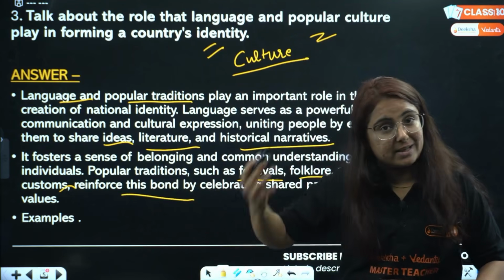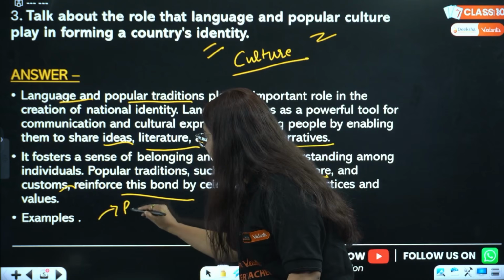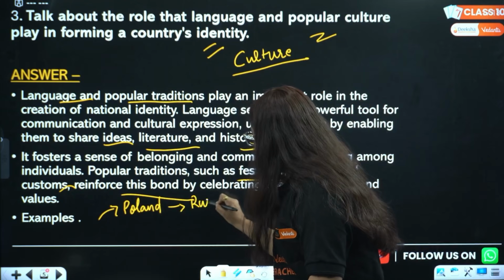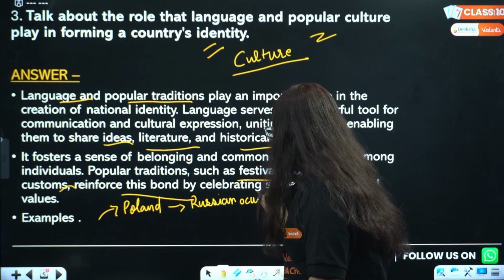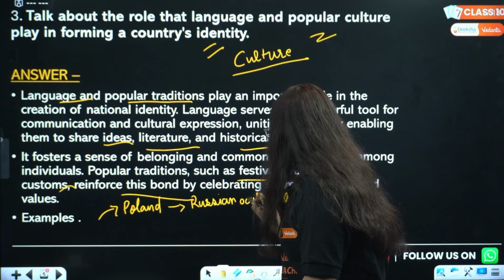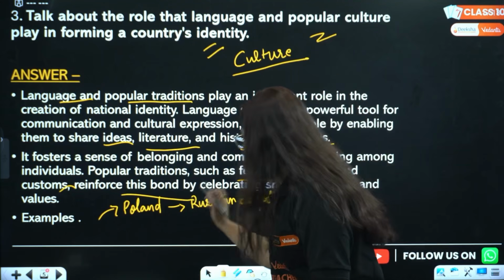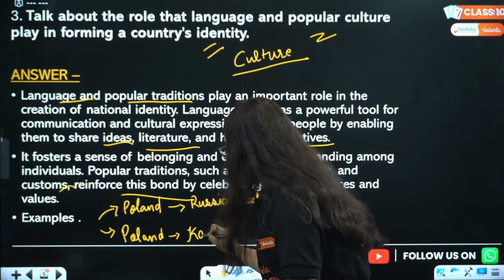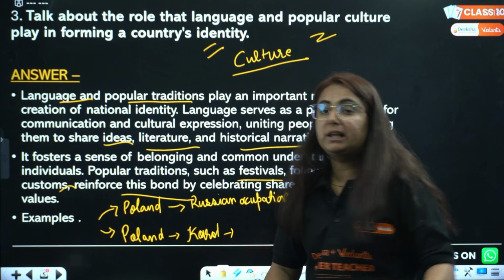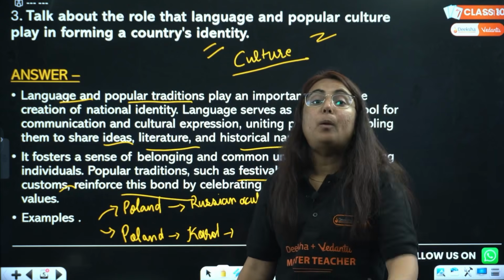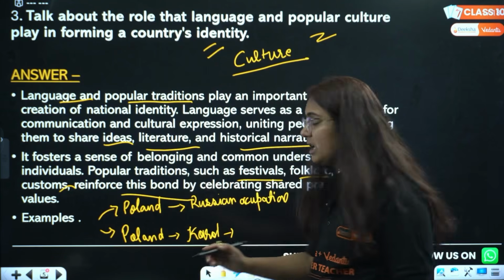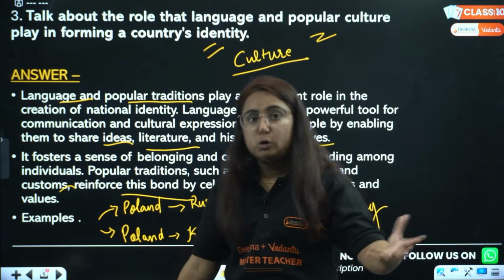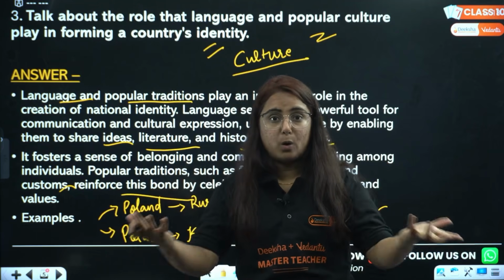Now, you need to support the answer with certain examples. Here we can talk about Poland and its Russian occupation. This can be written here in detail, with a double C in occupation. Do not judge me for wrong spelling. The next one also you can write about Poland, where Karol Kurpinski took the benefit of language by popularizing music and dance. We can also write about Germany, Gottfried Herder. He also took the support of folklore among the common people, Das Volk, which he represented.